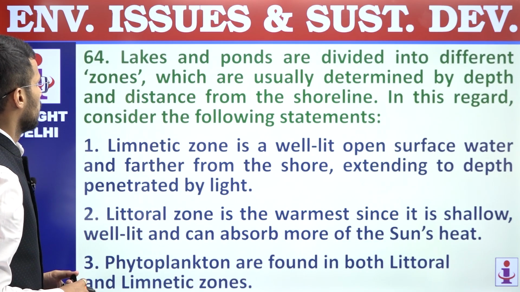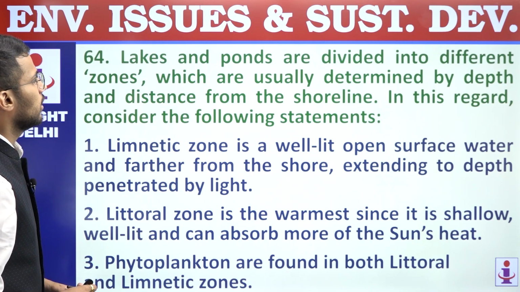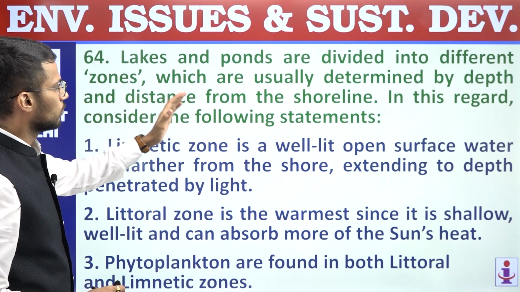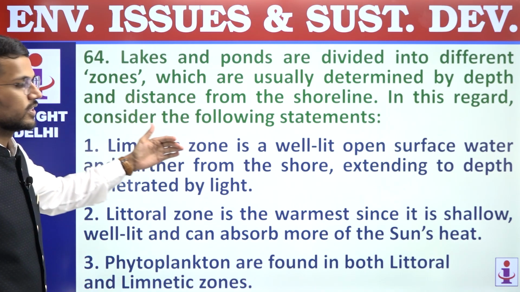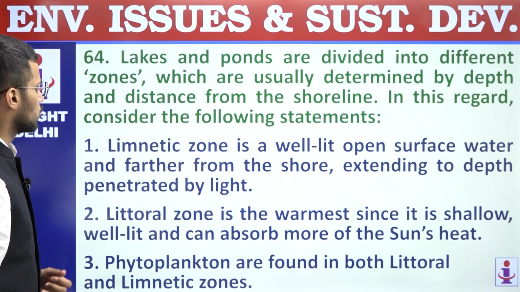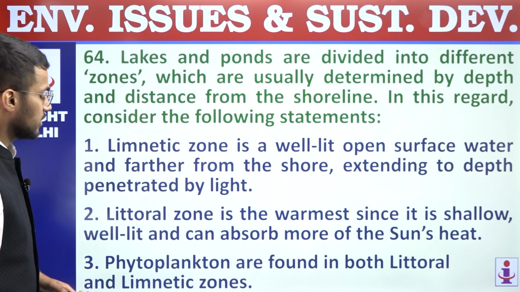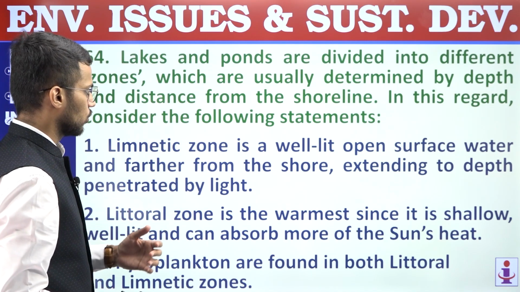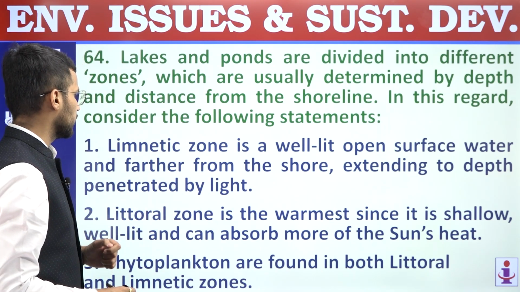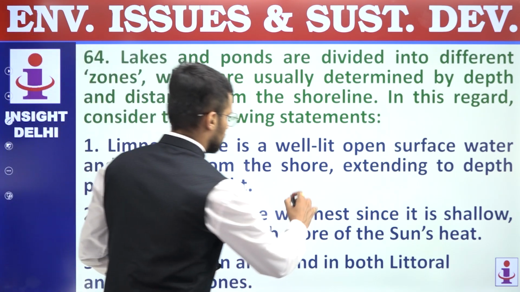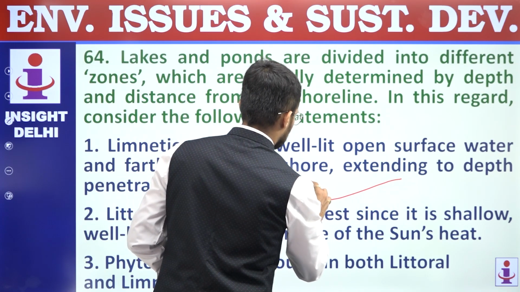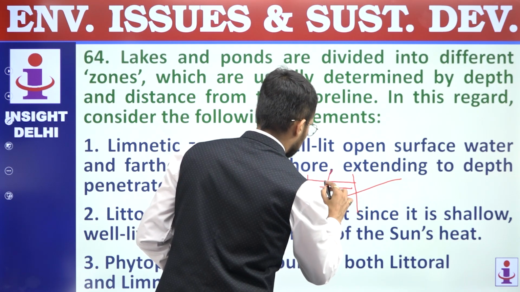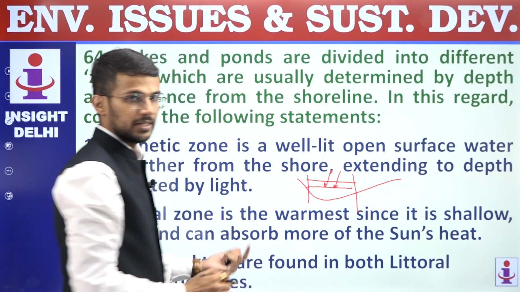Next, 64. Lakes and ponds are divided into different zones, which are usually determined by depth and distance from the shoreline. In this regard, consider the following statements. First, limnetic zone is a well-lit open surface water and farther from the shore, extending to depth penetrated by light. Right. So suppose this is a lake, then this portion where light is able to penetrate will be limnetic zone.